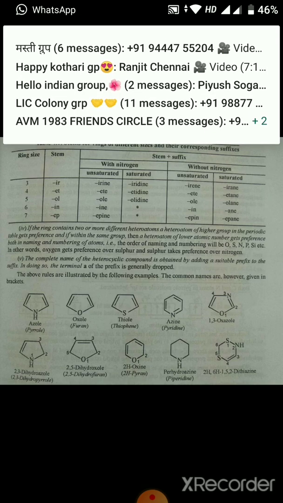So in case of pyrrole, it is azole, furan it is oxole, thiophene it is thiole, pyridine it is azine, and in all these compounds nitrogen is given number 1. Imidazole, there are 2 nitrogen atoms on 1 and 3, so 1,3-diazole. Pyrazole, the nitrogens are on 1 and 2 positions, so it is 1,2-diazole. Oxazole, oxygen is on first position, so oxygen and nitrogen are on 1 and 3. Nitrogen is given third position.